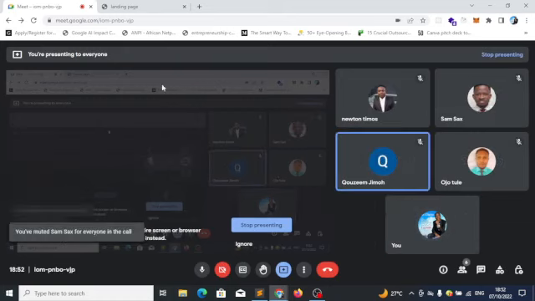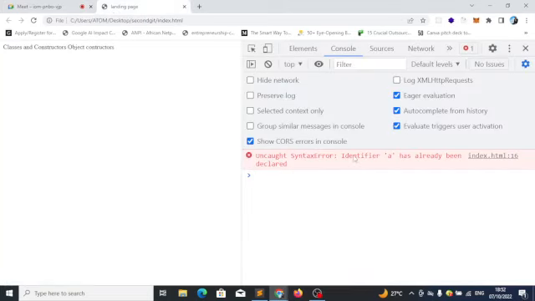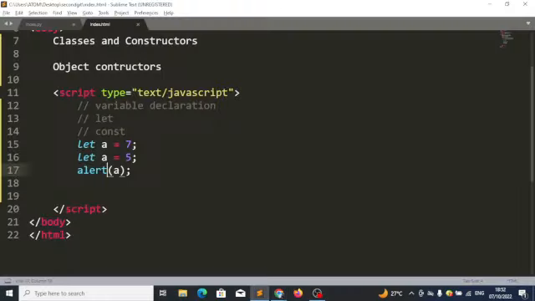Alright, thank you, sir. So we have this error: identifier A has already been declared. What this means is, since I've already created a container labeled A, I should not be able to recreate it, because what you're trying to do is make the first container redundant. So that is not cool. Like I said, this is a bug, and that bug was solved with let. So with this, you won't be able to have 2 containers with the same label. It's going to tell you that you've already created a container with that label. Any question before we proceed?